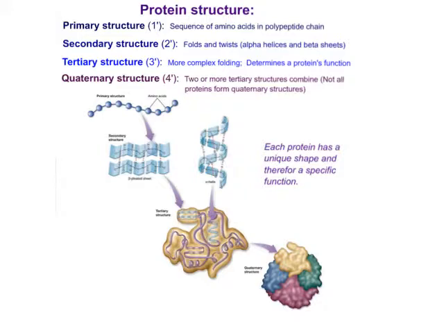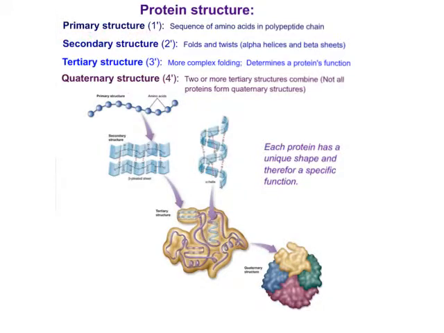So now let's look at the overall protein structure. We've learned what the individual components are that make up our string of amino acid chain. Here are our amino acids bonded together with those peptide bonds, right? This right here that we've just talked about is simply called the primary structure, or 1° with a little prime after it.